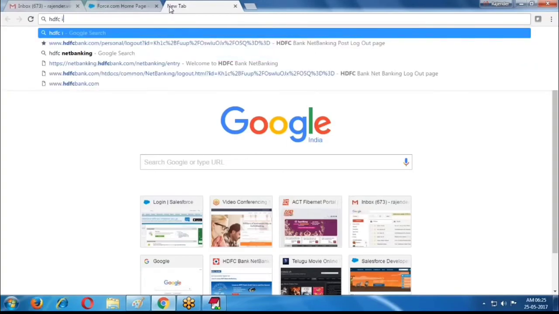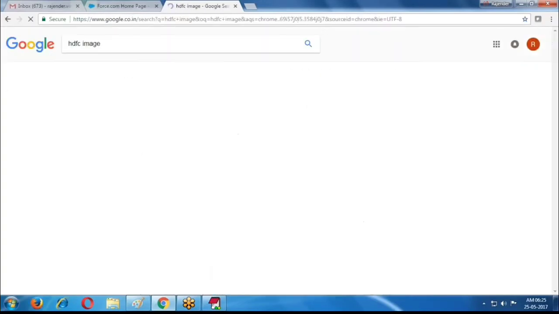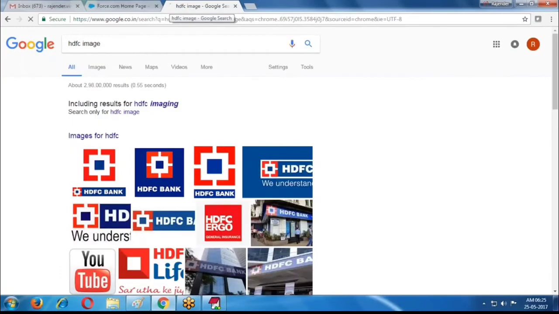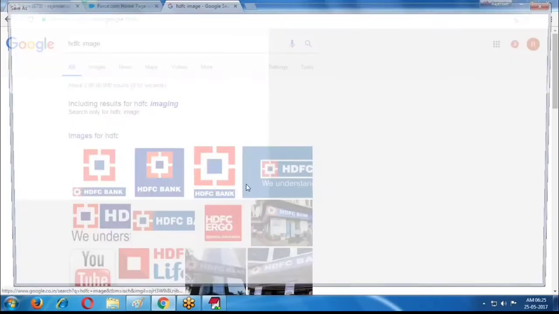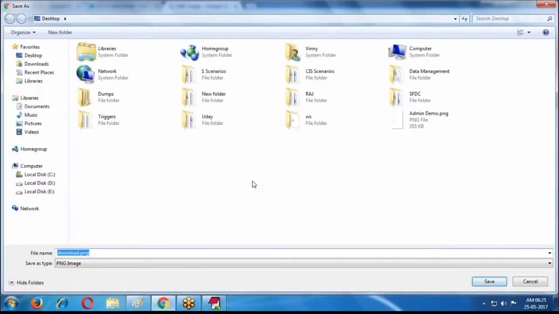I'm downloading one image from the HDFC bank. Save in any format, whether PNG or JPG, JPEG, any format, no problem. It is allowing.